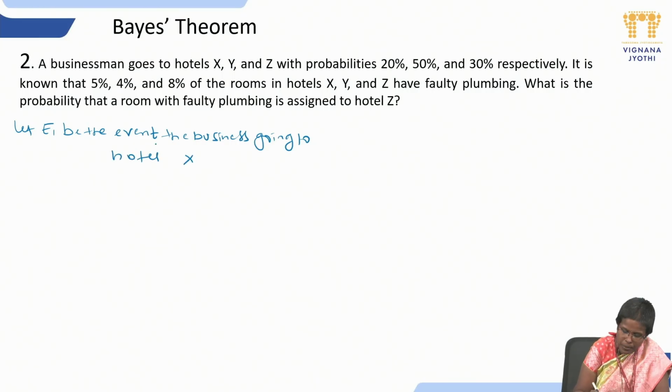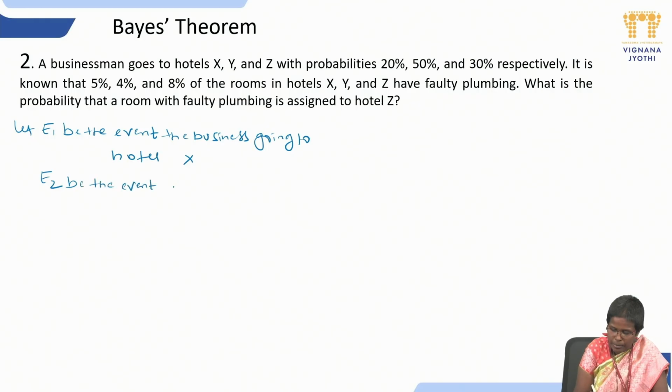Now, what is the probability? They have given 20%. Right. First of all, let us define E2. E2 be the event, the businessman going to hotel Y. Similarly, E3 be the event, the businessman going to hotel Z.